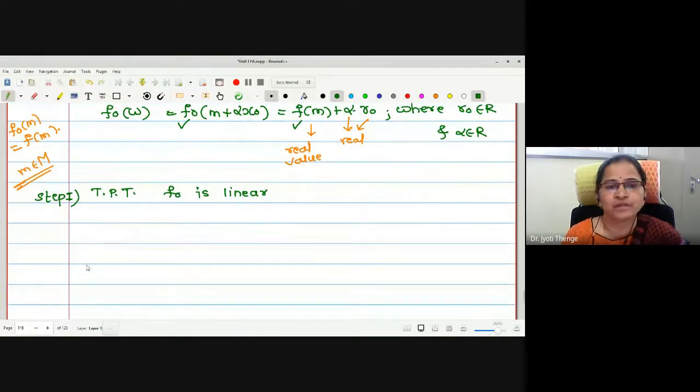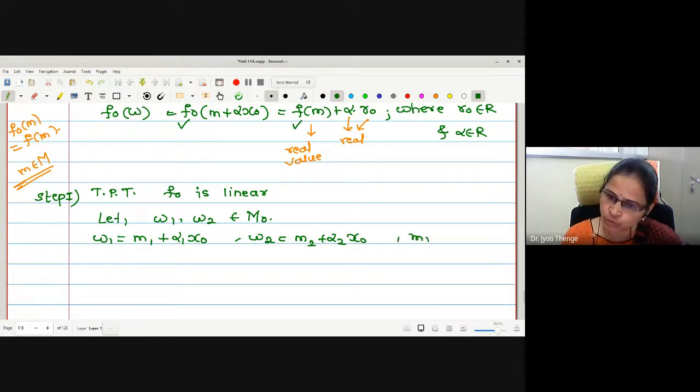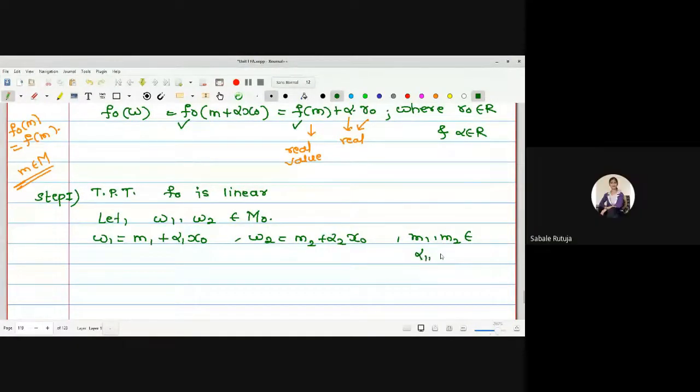Now, if I want to show f naught is linear, what should I do? I should consider 2 elements of the domain. Therefore, let w1 and w2 be the 2 elements of the domain M naught. Then what is the nature of element w1? Let w1 be m1 plus alpha 1 x naught and w2 be m2 plus alpha 2 x naught. What about these m1 and m2? Elements of which set? M.